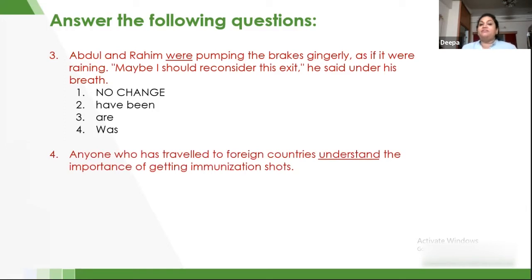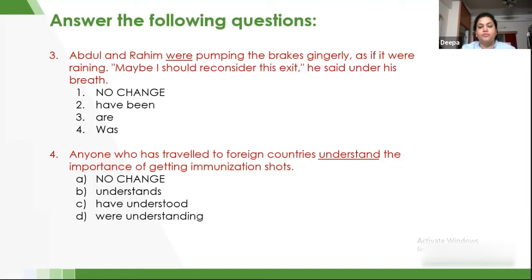Anyone who has traveled to foreign countries understand the importance of getting immunization shots. And the options are this. Let's check which is the right answer.